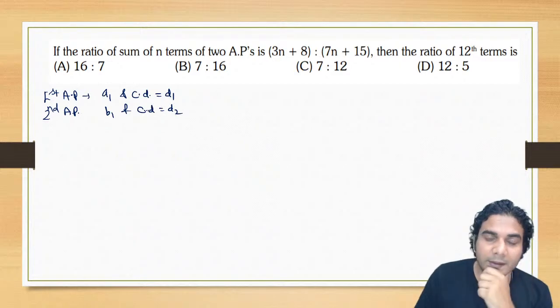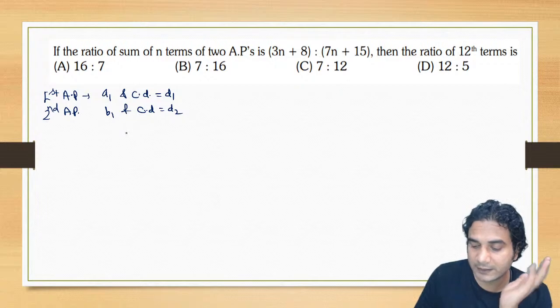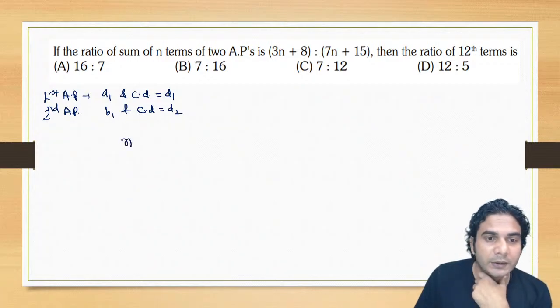All right. So it is given that the ratio of the sum of the first n terms of both the APs is given. So if you write the sum of first n terms of the first AP, that will be n by 2 times 2A1 plus n minus 1 into D1.